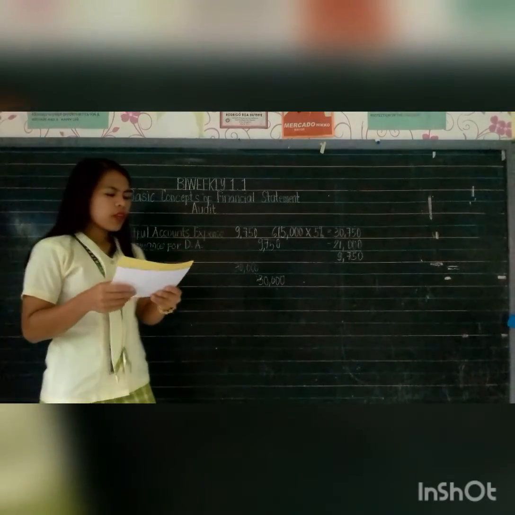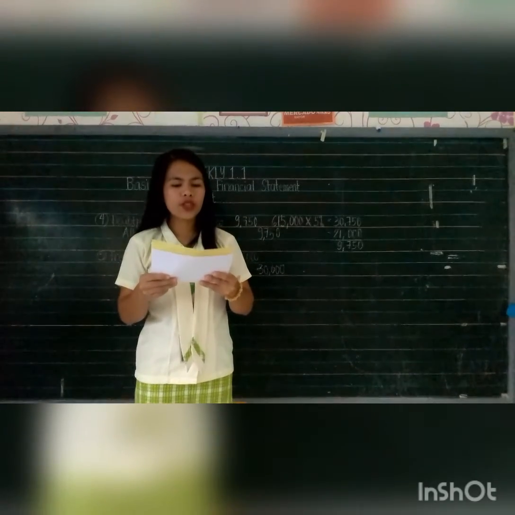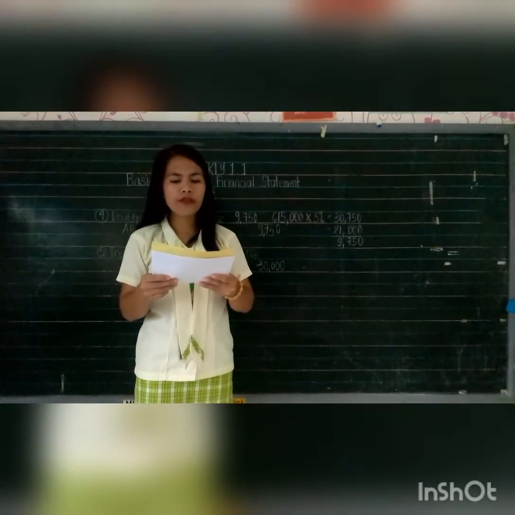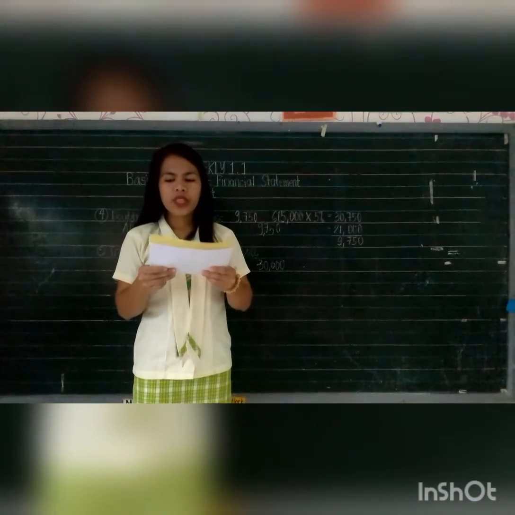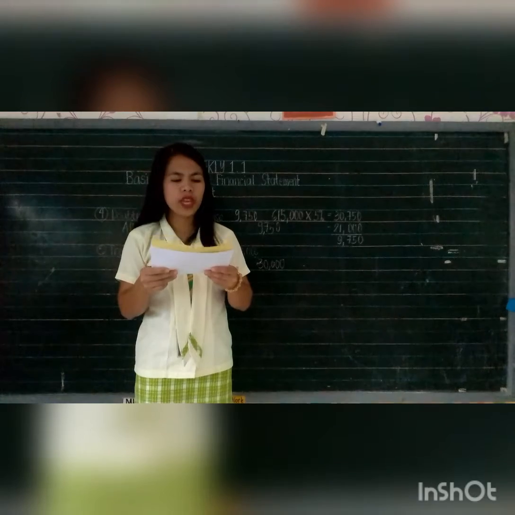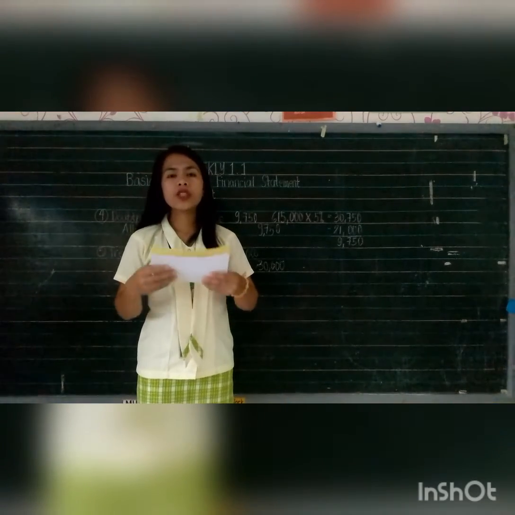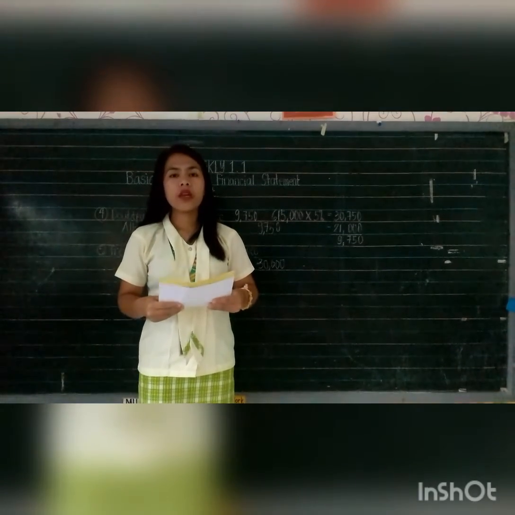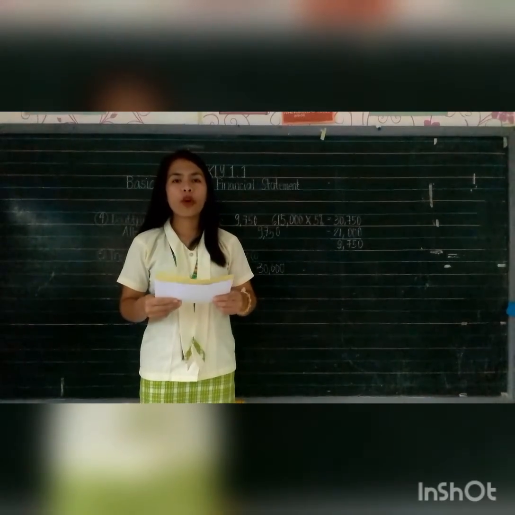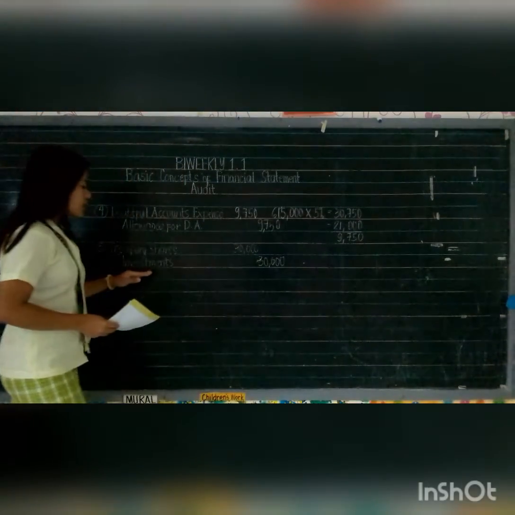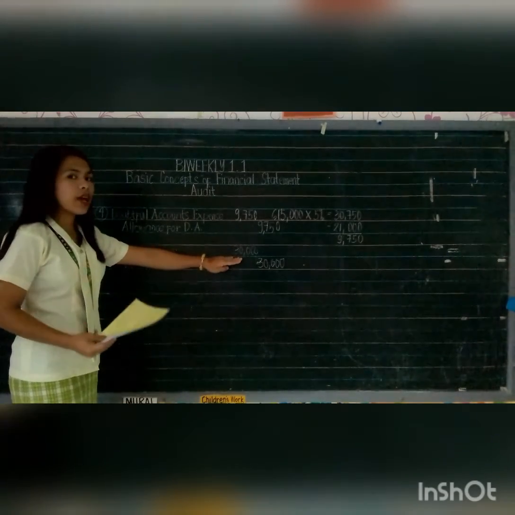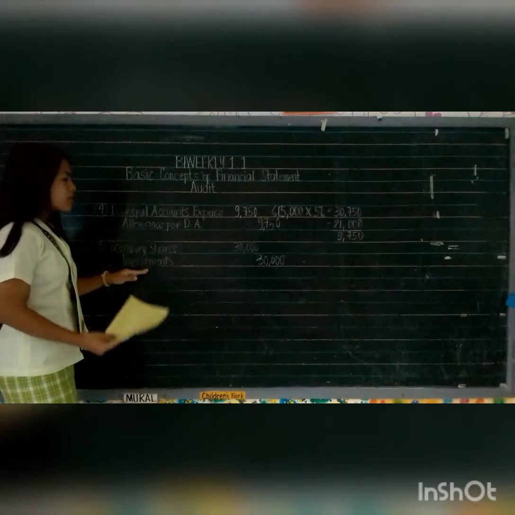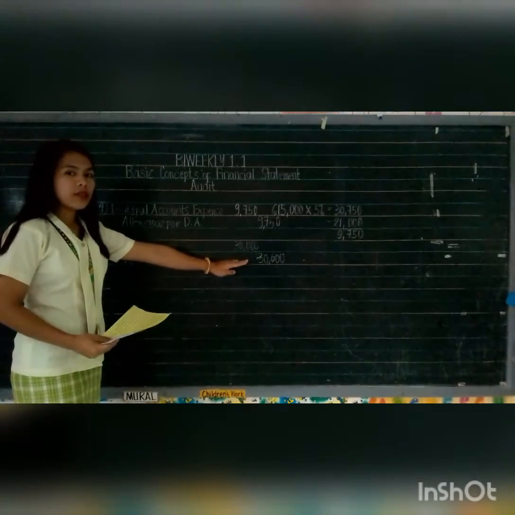For number 5, the company purchased 100 shares of its 100 par value ordinary share capital for 30,000, the amount having been charged to the investment account. Since it is charged in the investment account, our adjusting entry for number 5 is that we need to debit treasury shares 30,000 while credit investments 30,000.